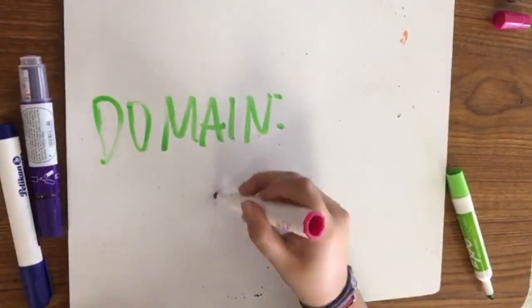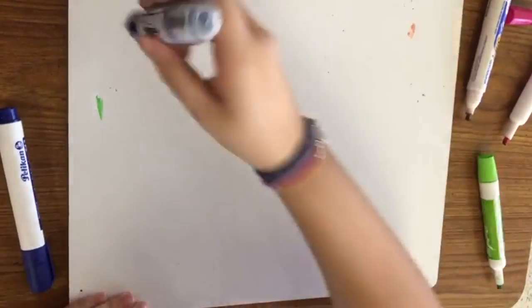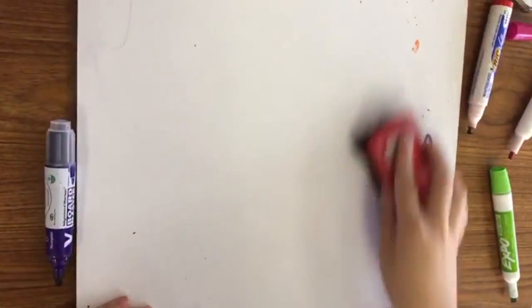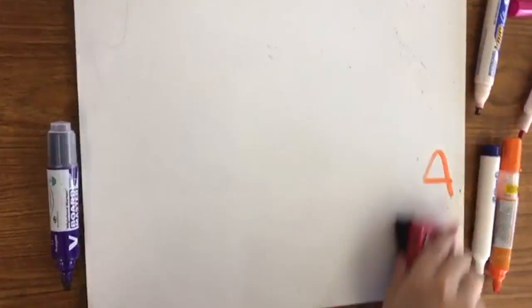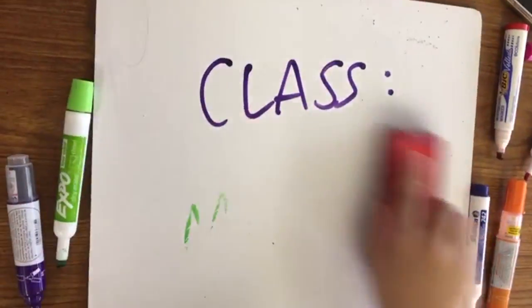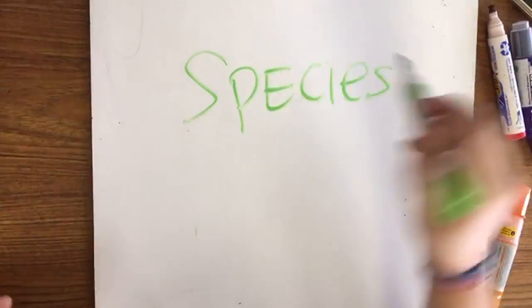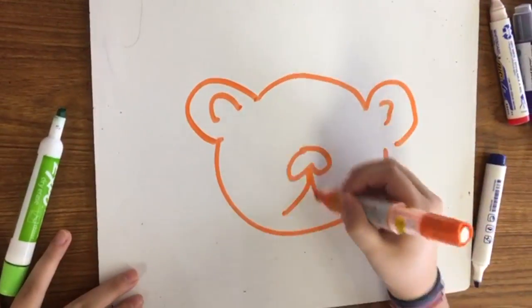So now we're going to classify an animal and a plant from its domain all the way down to its species. Let's start with the animal, the grizzly bear. Its domain is Eukarya. Its kingdom is Animalia. Phylum Chordata. Class Mammalia. Order Carnivora. Family Ursidae. Genus Ursus and species arctos.